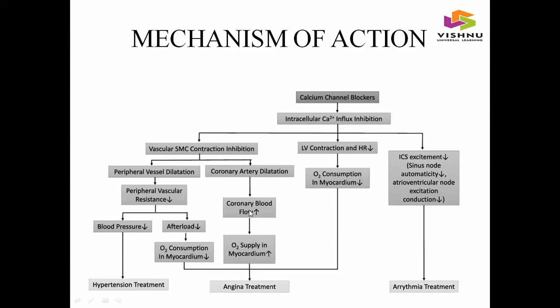By dilating coronary arteries, coronary blood flow is increased, leading to increased O2 supply to the myocardium, so it helps in angina treatment. And by inhibiting intracellular calcium influx, LV contraction and heart rate decrease, thereby O2 consumption in the myocardium decreases. It again helps in angina treatment. And by blocking calcium channels, we can also provide arrhythmia treatment. By decreasing ICS excitement, we can provide arrhythmia treatment.